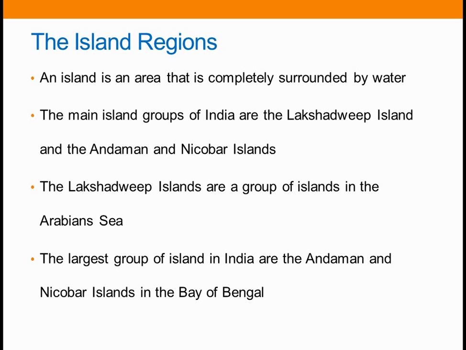The main island groups of India are the Lakshadweep Islands and the Andaman and Nicobar Islands. The Lakshadweep Islands are a group of islands in the Arabian Sea, and the largest group of islands in India is the Andaman and Nicobar Islands in the Bay of Bengal. Is it clear, children?